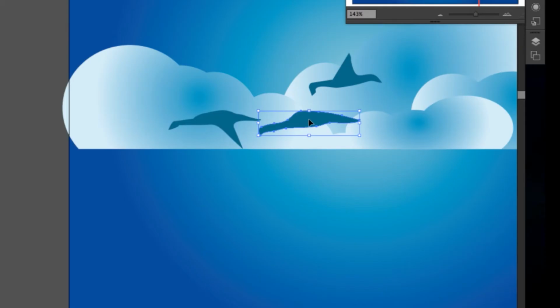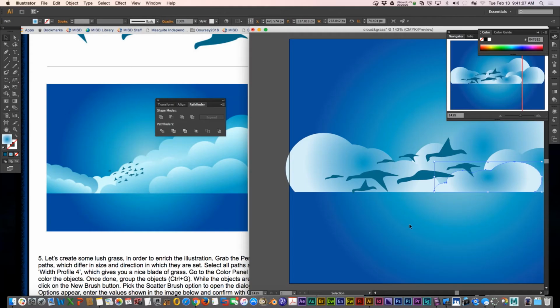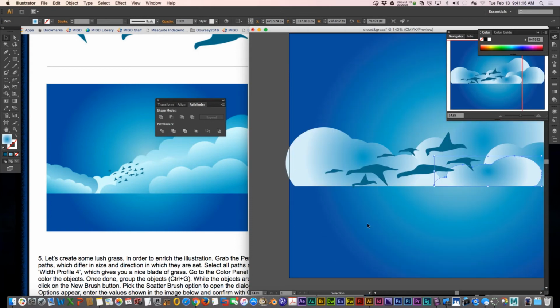To create duplicates, you select it, hold down Option, and I can make them real small so they look like they're further away. Hold down Option. I'm pretty happy with that. So let's move on to step 5.